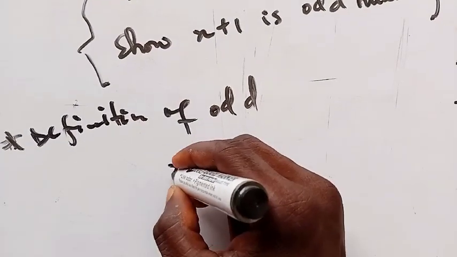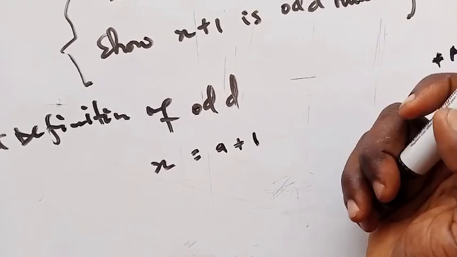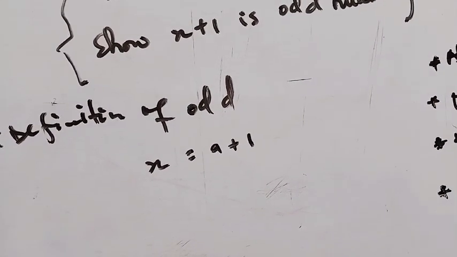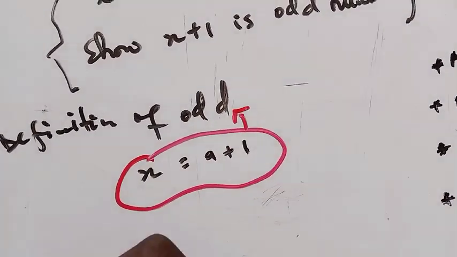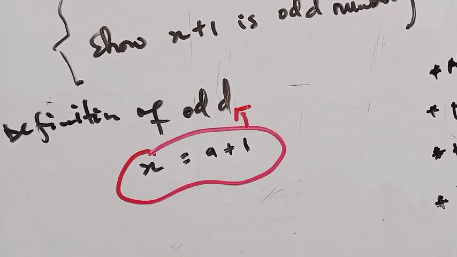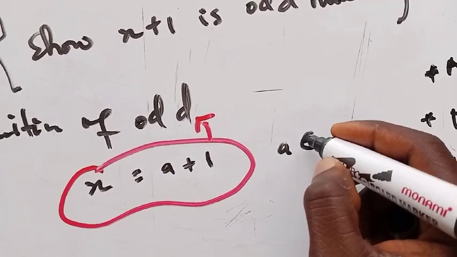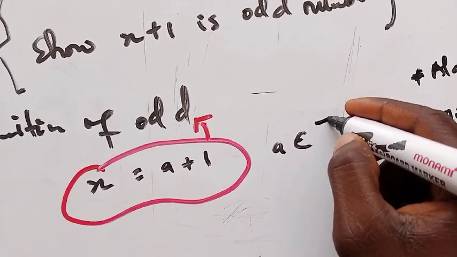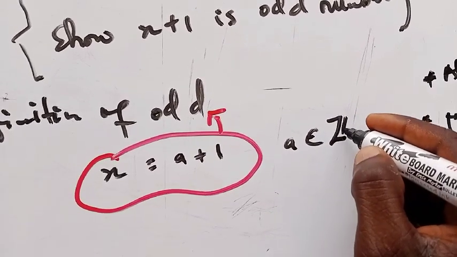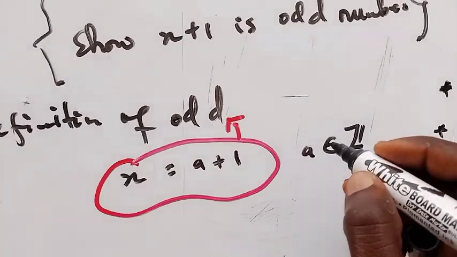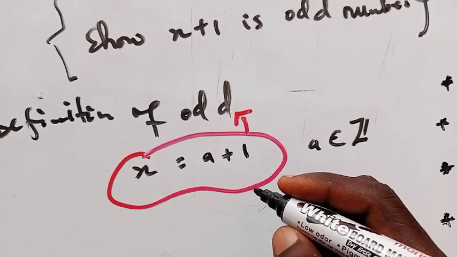If you say s is odd here, it means that s is going to be equal to 2a plus 1. This is the definition of an odd number. If you say something is odd, this is how you write it. Is that okay? So what about this a here? You must know that there's another guy here. So a here is a member of, this is the notation, the integers. So this is how you write the integers. The a is just coming from an integer. So if this is an odd number, how do you prove that?